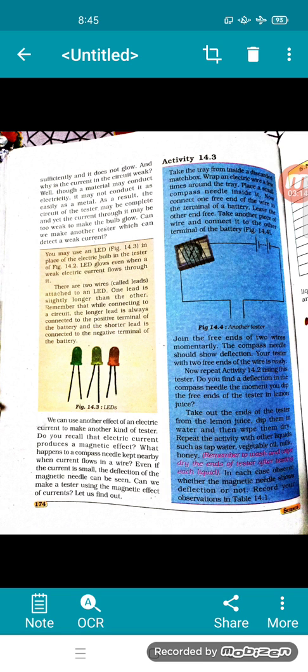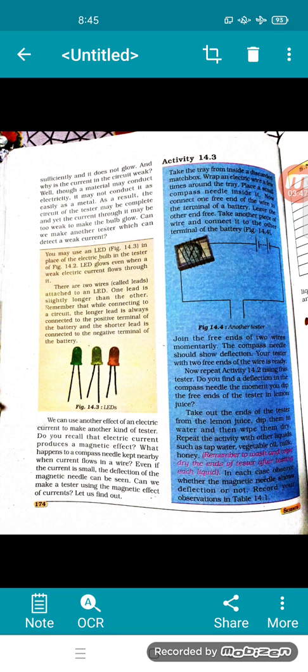Can we make another tester which can detect a weak current? We can use another effect of an electric current to make another kind of tester. Do you recall that electric current produces a magnetic effect? What happens to a compass needle kept nearby when current flows in a wire? Even if the current is small, the deflection of the magnetic needle can be seen. Can we make a tester using magnetic effect of currents? Let us find out. So, just read activity 14.3.